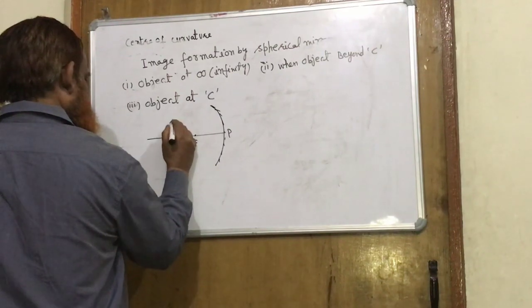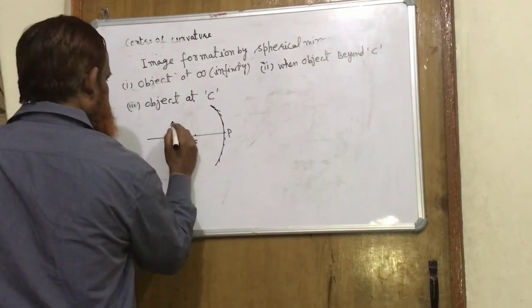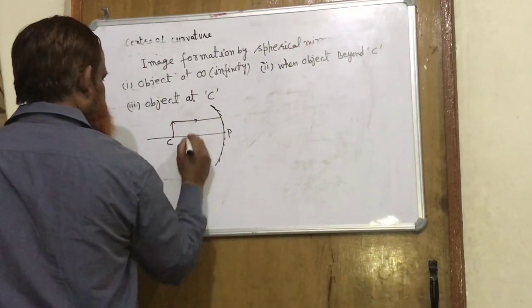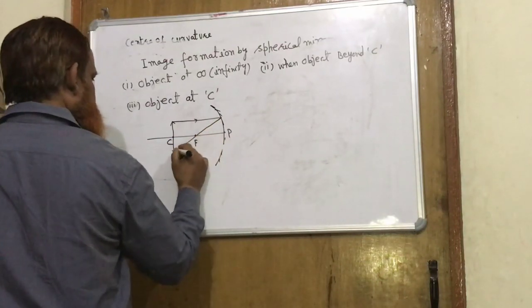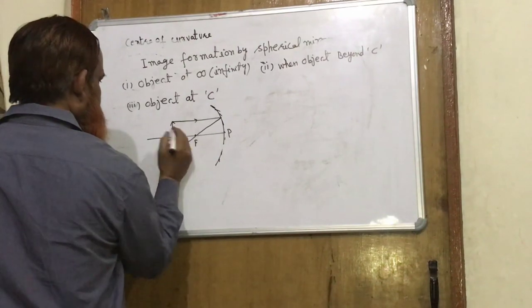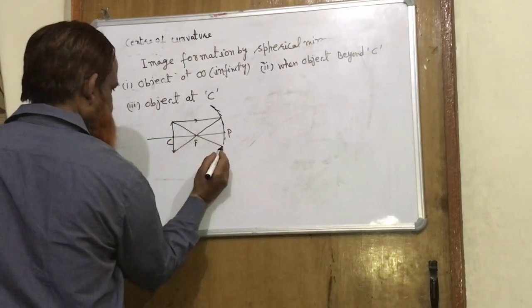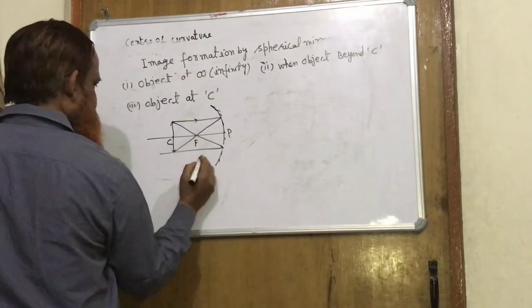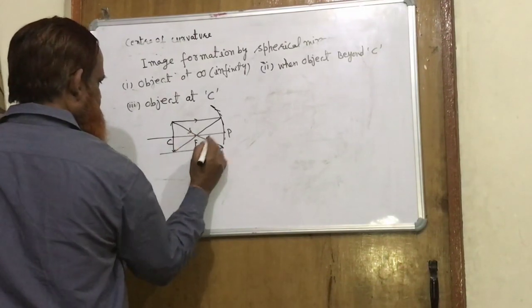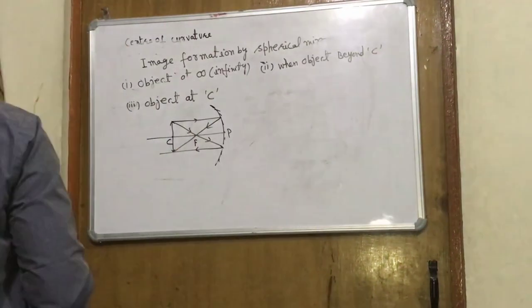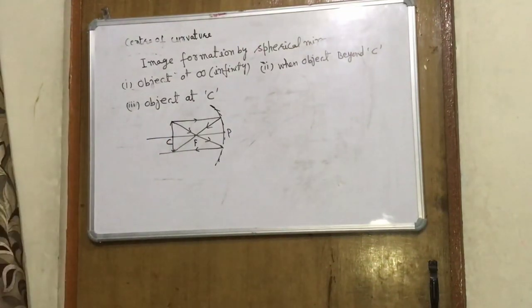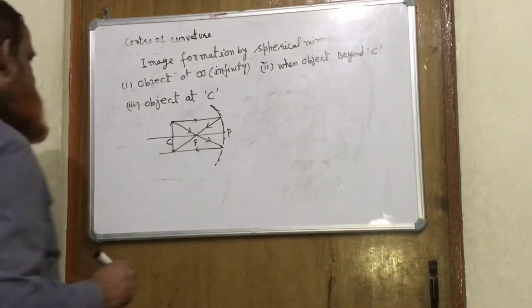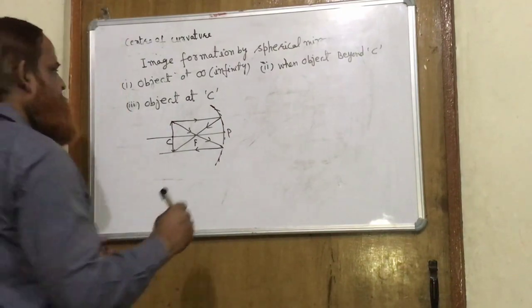Another ray we can take from the focus. After reflection, it will become parallel. So the image is of the same size as the object, inverted and real.